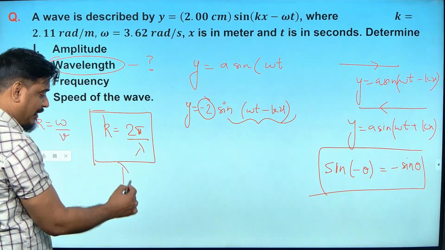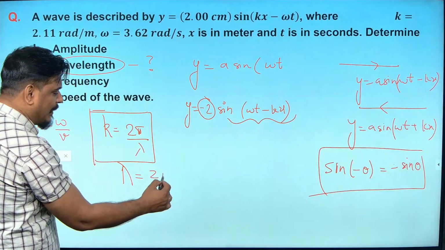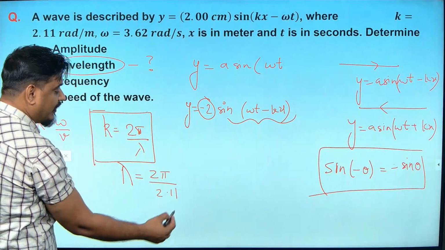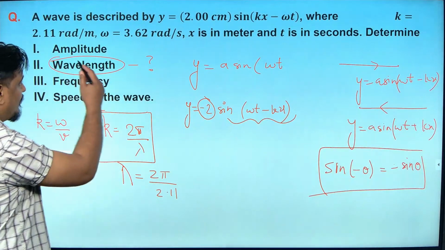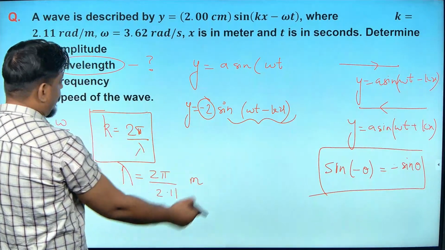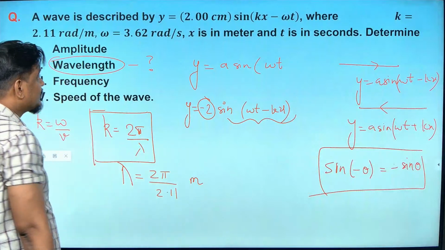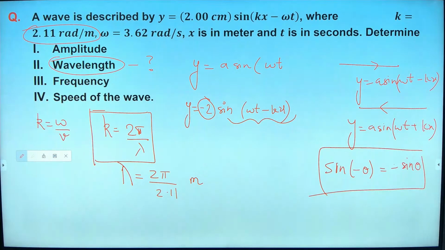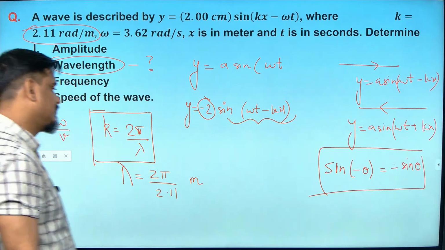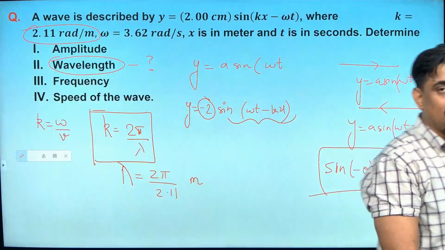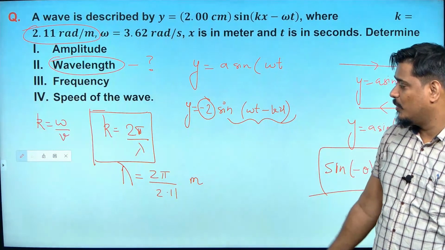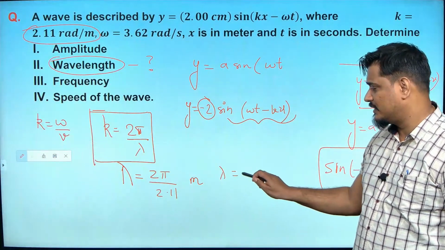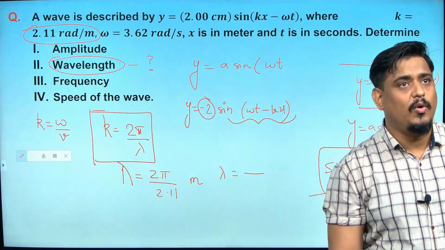Yes, sir. So what will be lambda? Lambda will become equal to 2 pi by k. What is k? 2.11. So obviously it will be in meters. It is 2.11 radian per meter, not centimeters. So when you put it in this equation and solve, you will get the answer for lambda, isn't it? I hope you are understanding.